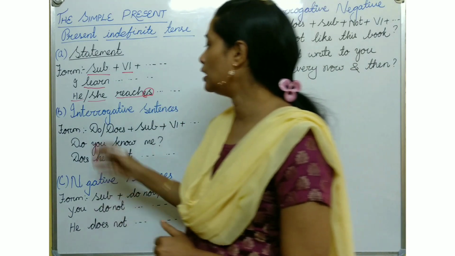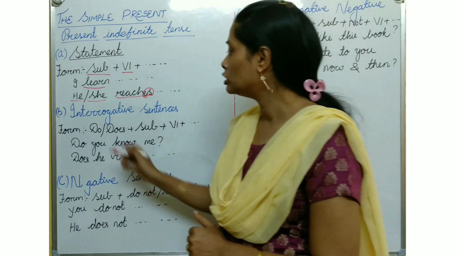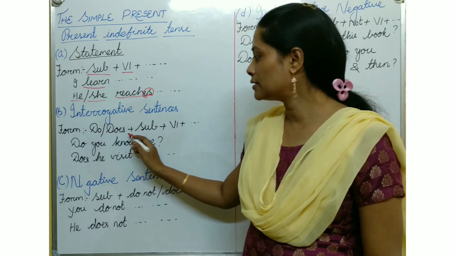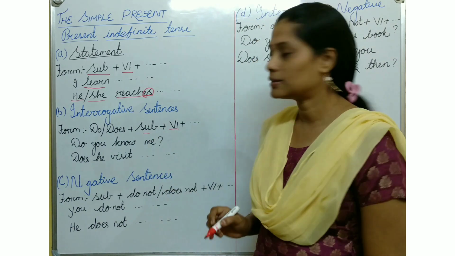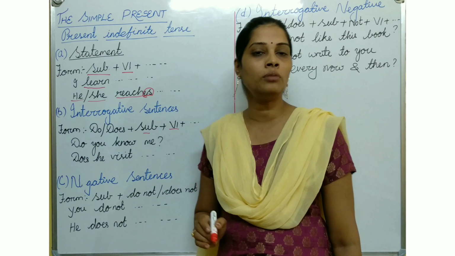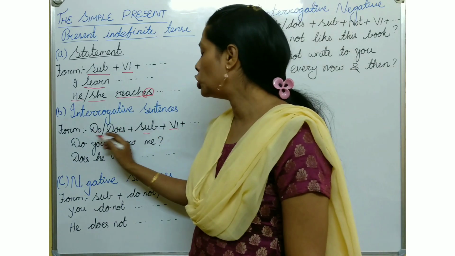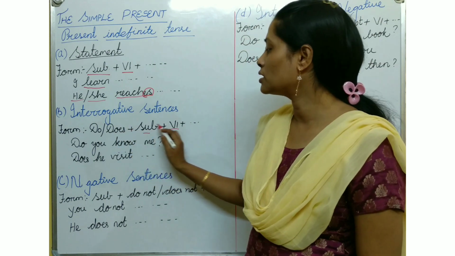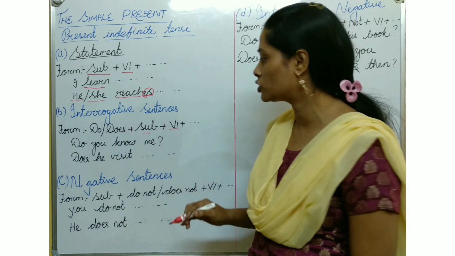Then we will see the interrogative sentence form. What is the interrogative form of a sentence? Do or does plus subject plus V1 form. As I told you before, V1 means the base form, and we will use it this way. So do or does plus subject plus V1 form, then you can continue your statement.